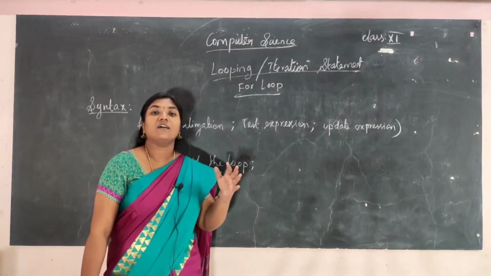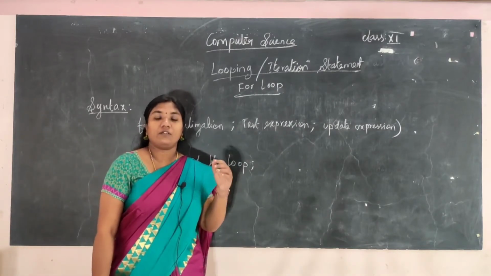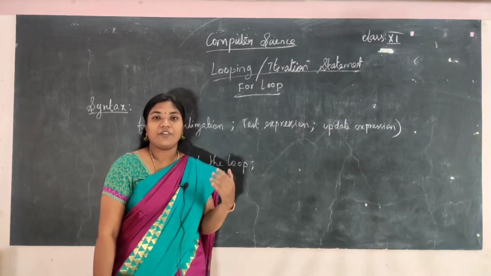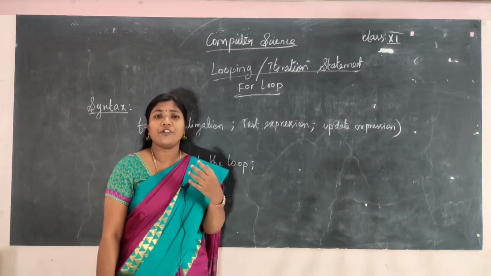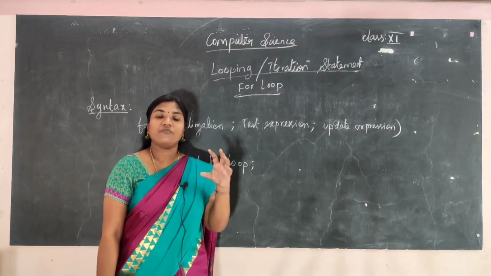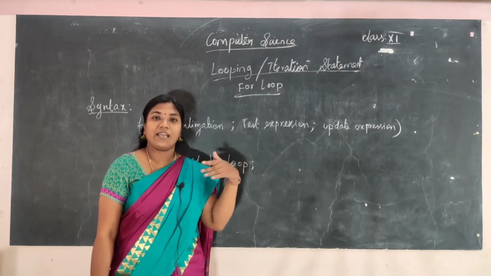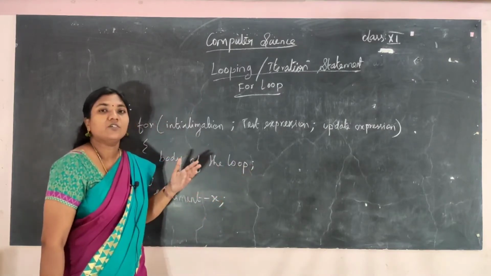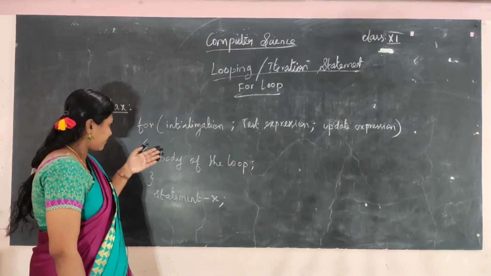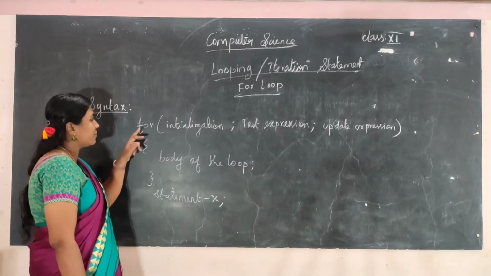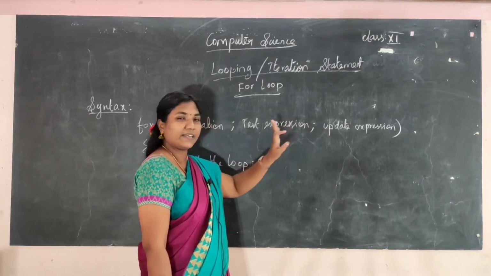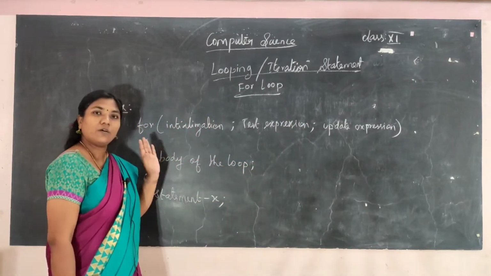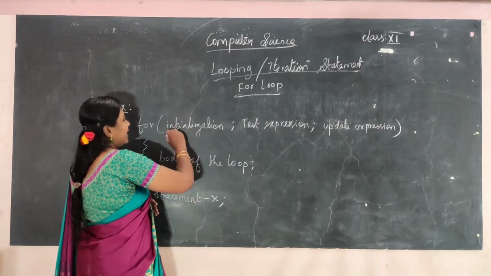Okay, this is the most important loop, and we use this loop in most programs when we want a set of statements to be executed again and again. So have a clear note of this: initialization, test expression, update expression, and then comes the body of the loop. So let us see each and every part.